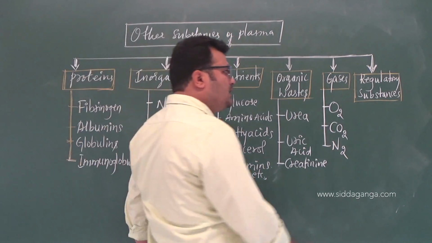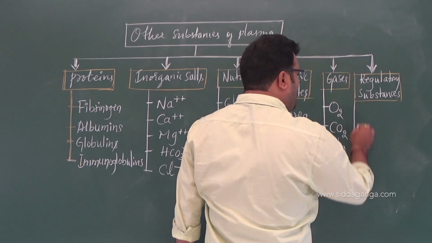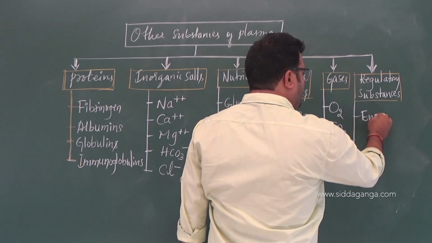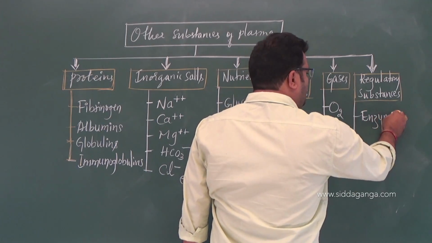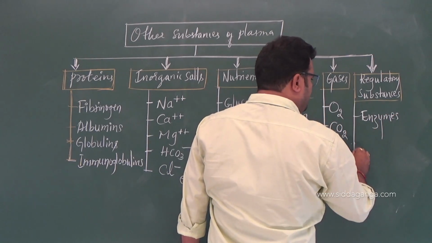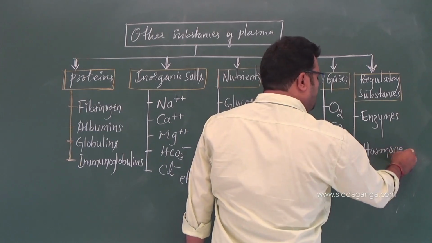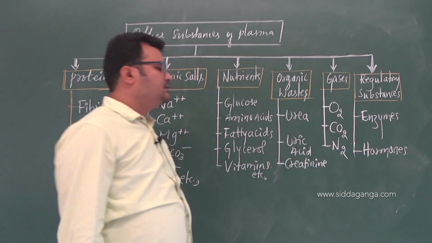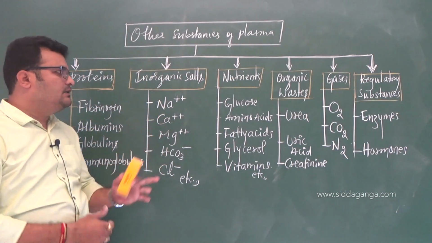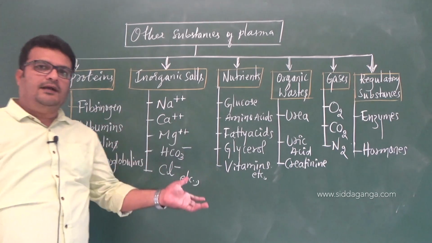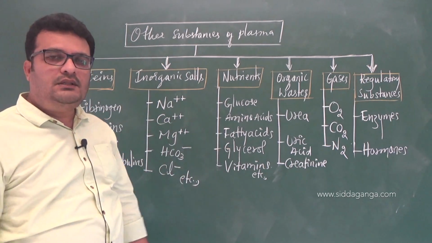And the regulatory substances are enzymes, plasma consisting of enzymes and hormones. See, except cells, I am telling all these things, right? Here there are no cells; except cells, everything else in blood is plasma.